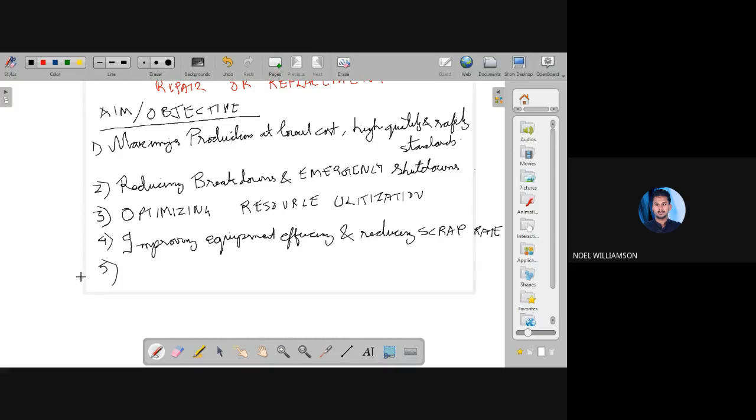Next is optimizing the useful life of the equipment.